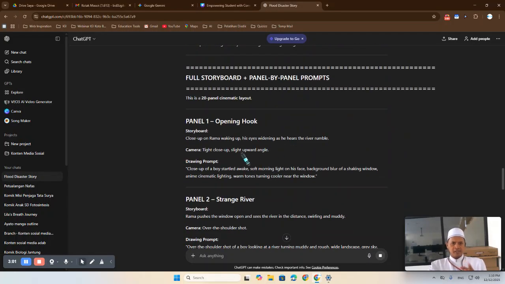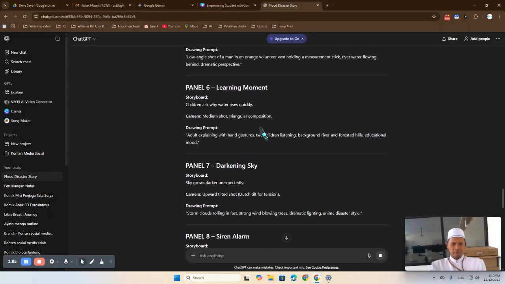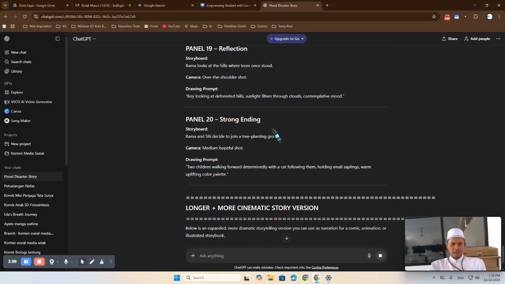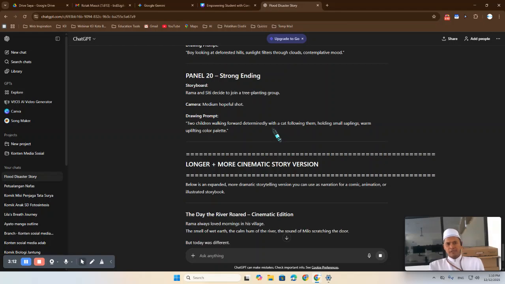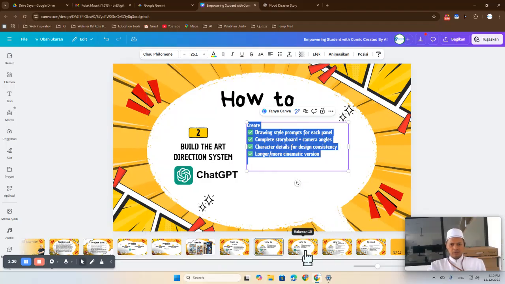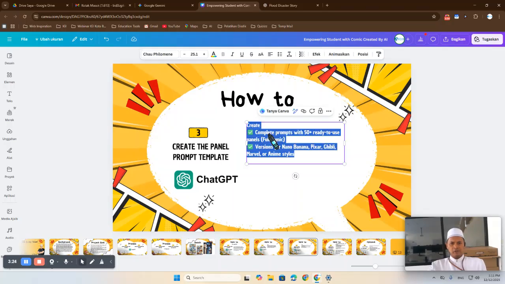Now you see this, we have panels 1, 2, 3, 4, 5, 6, 7. Whoa, how many panels do we have? 20 panels. But if you want the story to be more detailed, you can add more panels, like I do in step 3, which is creating the panels from a template.